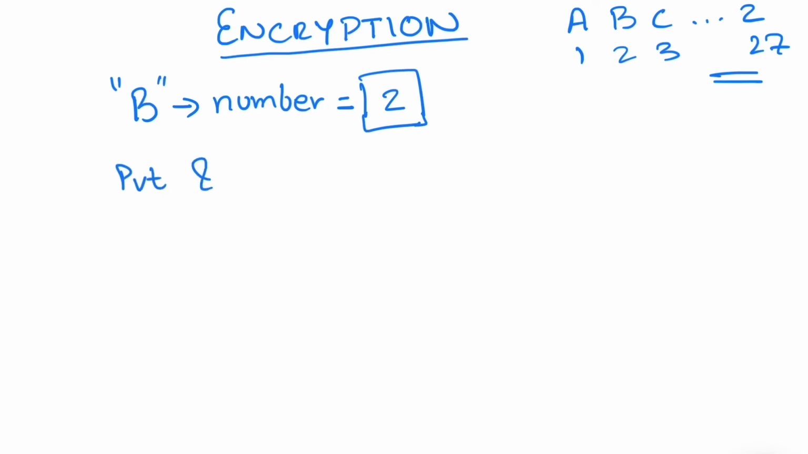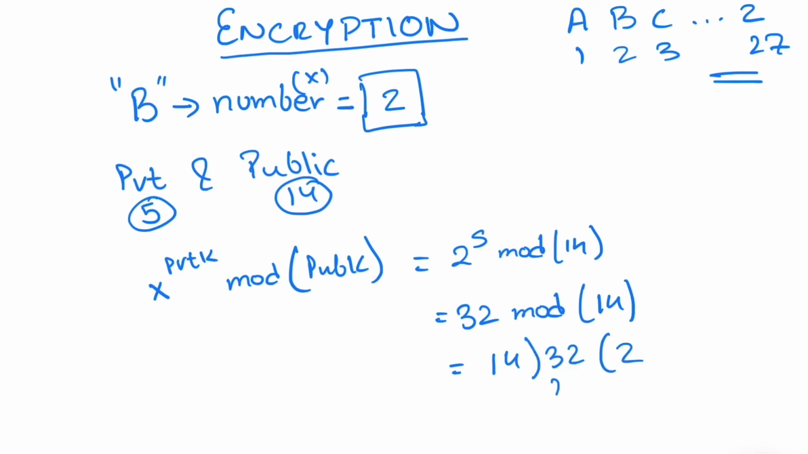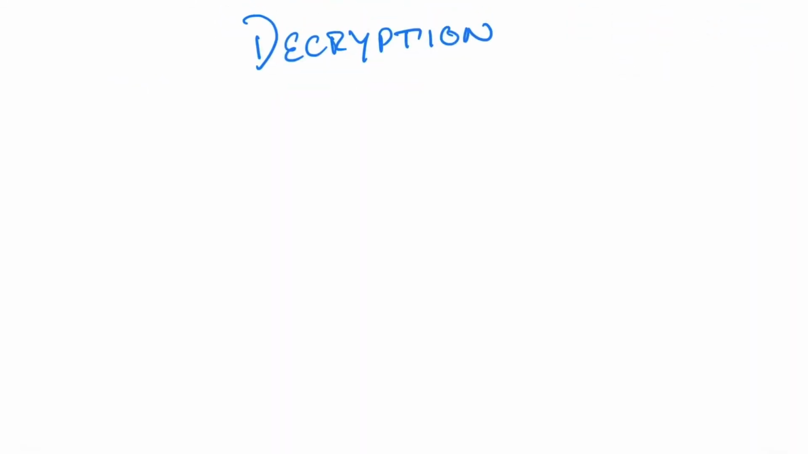The role of your private key and the public key begins here. Take any two numbers, for example 5 and 14, as your private key and the public key respectively. The formula to encrypt your message is the number related to the message raised to the power of your private key mod public key, which in this case is 2 to the power 5 mod 14, which equals 32 mod 14, which is equal to 4. So the number you send to the receiver is 4, and now it's his job to decrypt the original message.